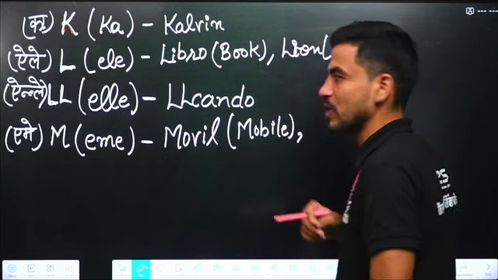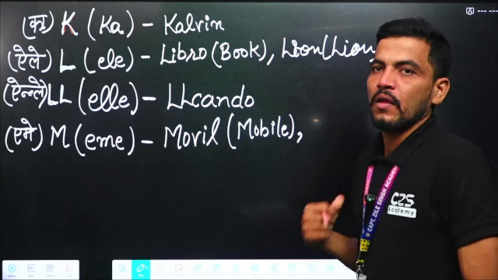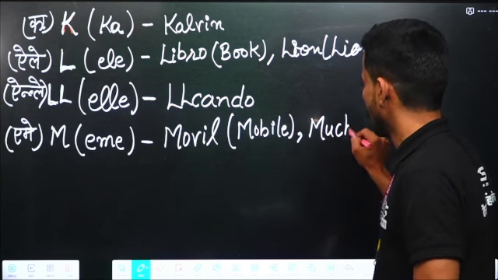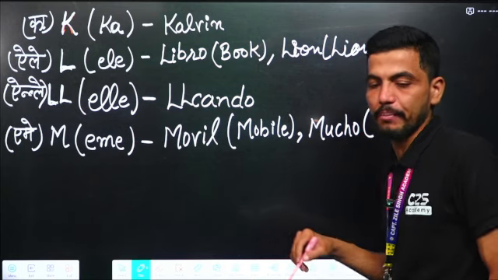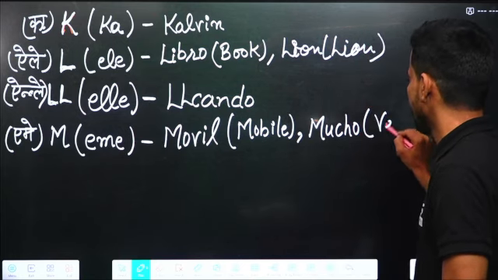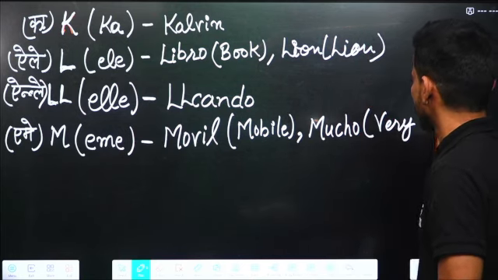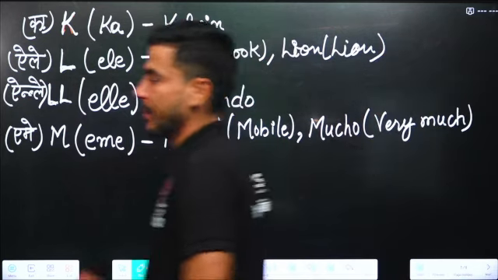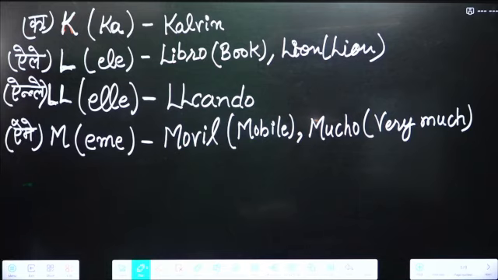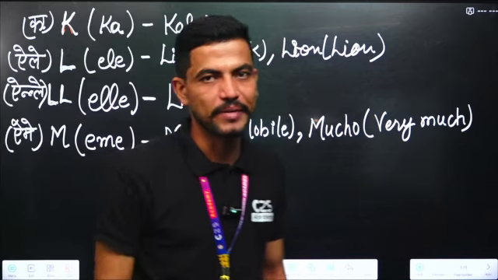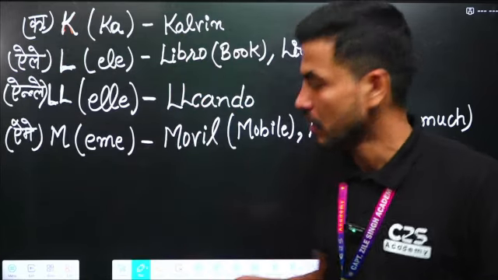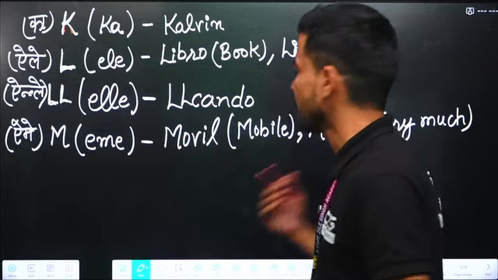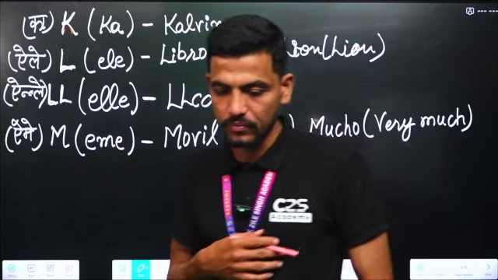Any other word, for example, mucho. Mucho means very, very much. The pronunciation of M is Emme, and for example, the words are móvil and mucho.